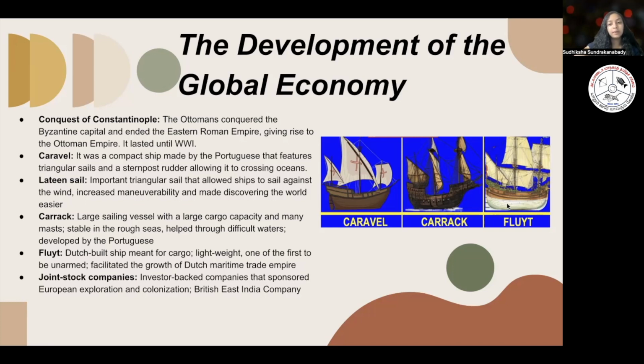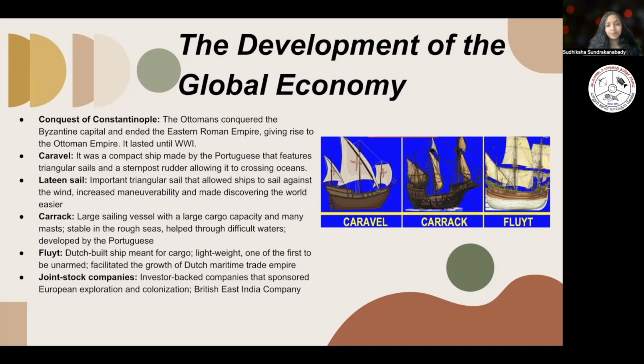And then now we have the lateen sail, which is also another technological innovation. It was an important triangular sail that allowed ships to sail against the wind. So it increased the maneuverability and made discovering the different parts of the world or different resources easier to do. So many ships could travel to the New World and see what resources they had to offer.